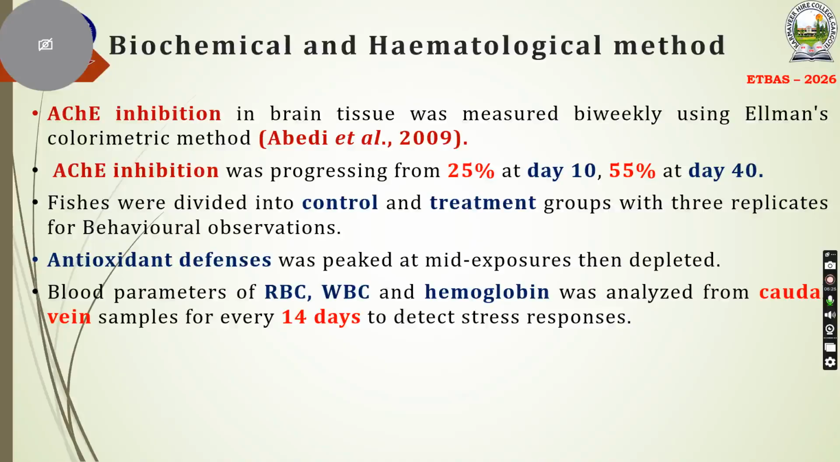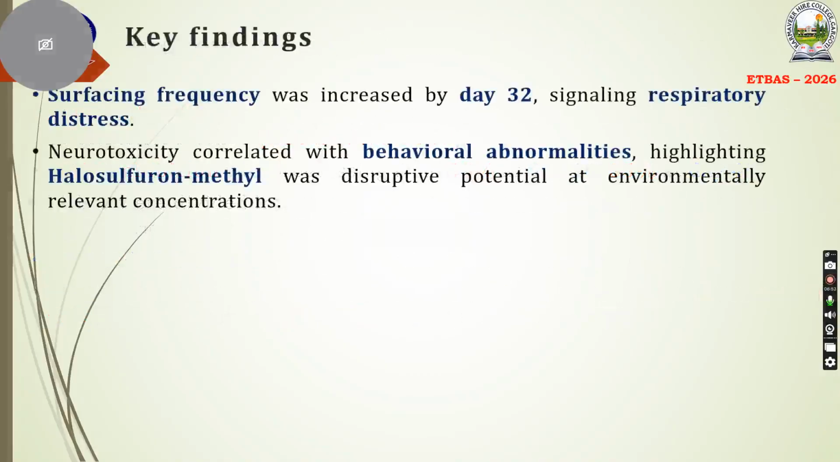Blood parameters such as red blood corpuscles, white blood corpuscles, and hemoglobin content were analyzed from caudal vein samples every 14 days to detect stress responses. I recorded several hematological parameters: there is a decline in WBC and a decline in RBC, and that will lead to hypoxia. Several changes in red blood corpuscle cells were also observed. So my key finding is that surfacing frequency increased.